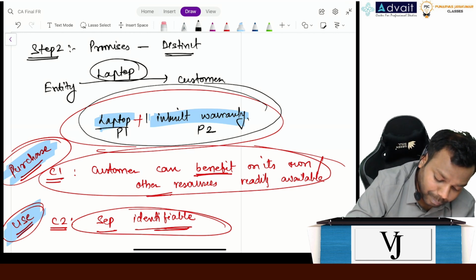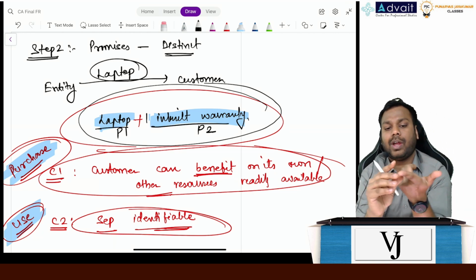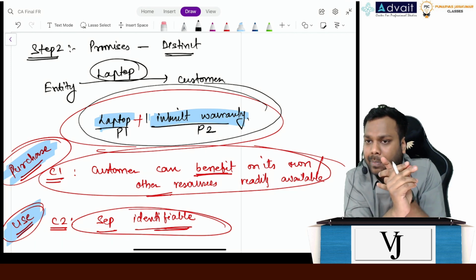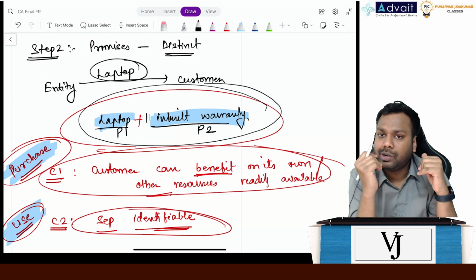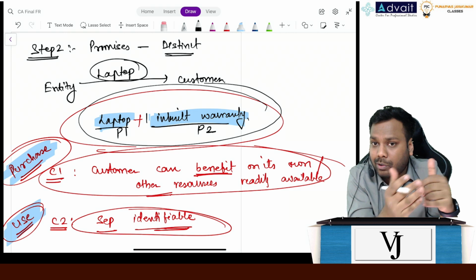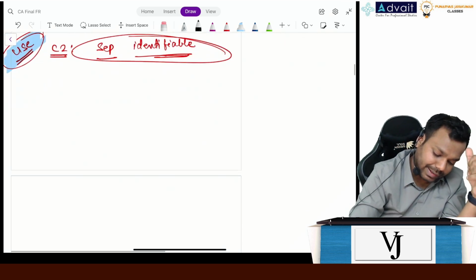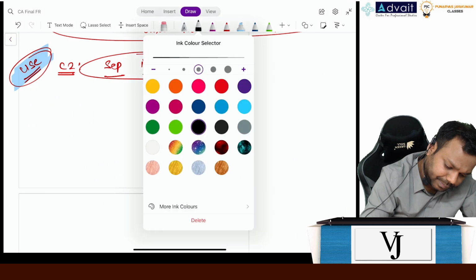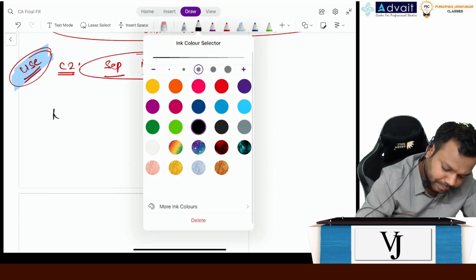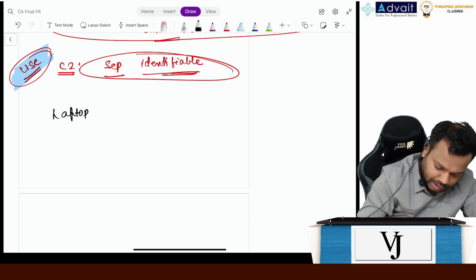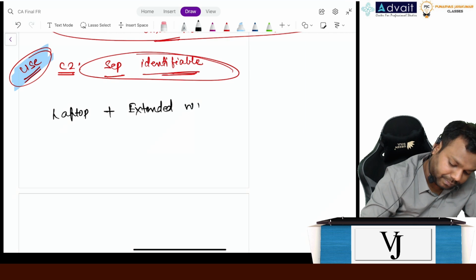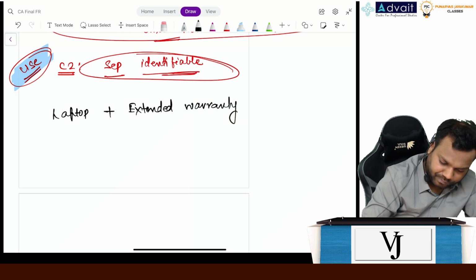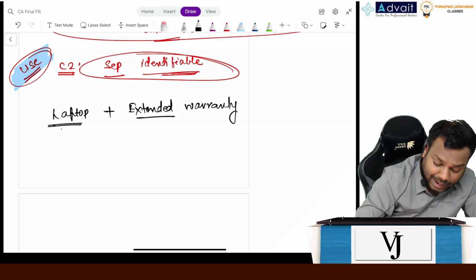Now coming to laptop plus inbuilt warranty. Can I purchase this laptop plus inbuilt warranty separately? Yes. And can I use it separately also? Yes, I can use it separately also. Now coming to another example. I have purchased a laptop plus I have also taken an extended warranty.